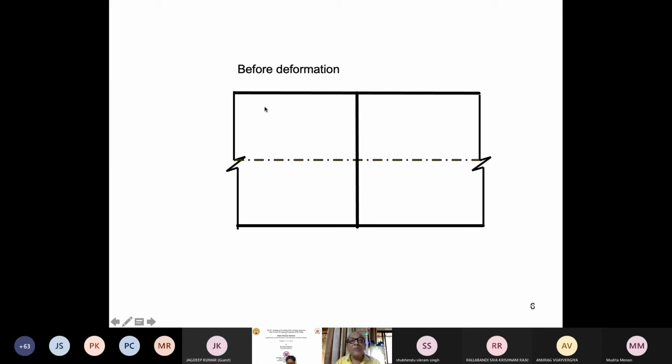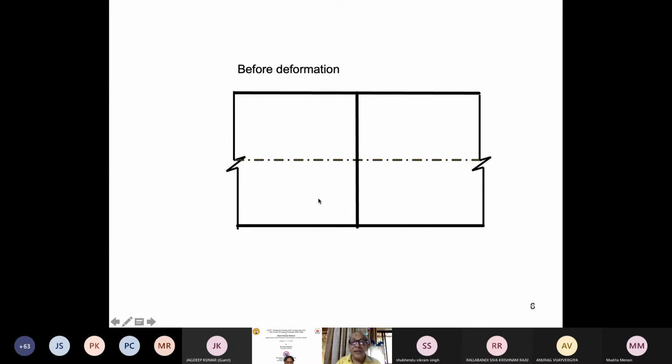And this is your beam before deformation, in the longitudinal cross section. This is the neutral axis. This is a transverse normal. Transverse normal means thickness. So there is a 90-degree angle maintained between the neutral axis and the vertical transverse normal, the thickness direction.